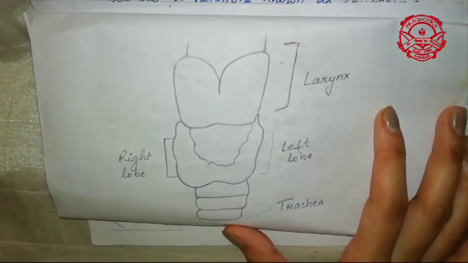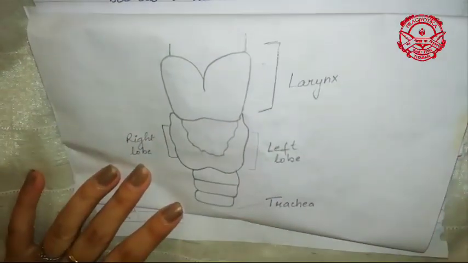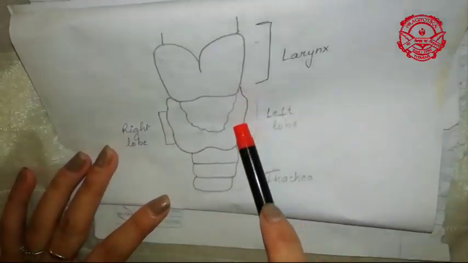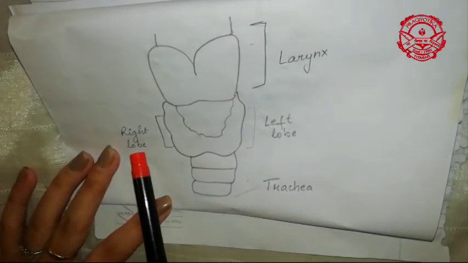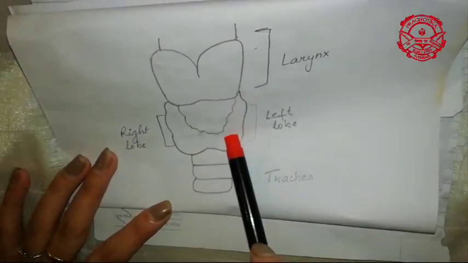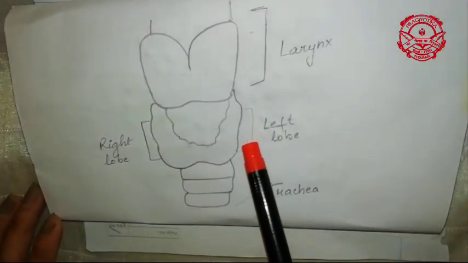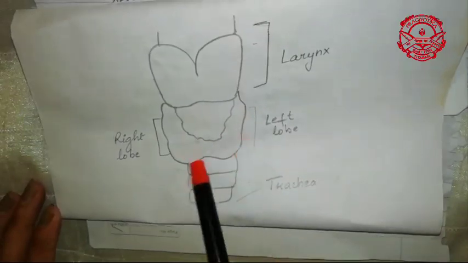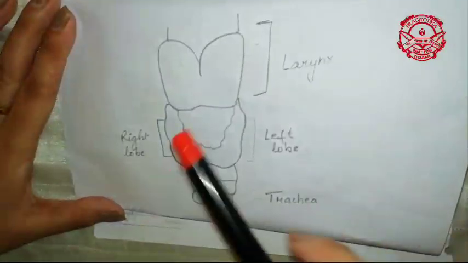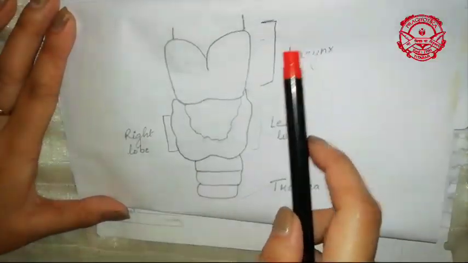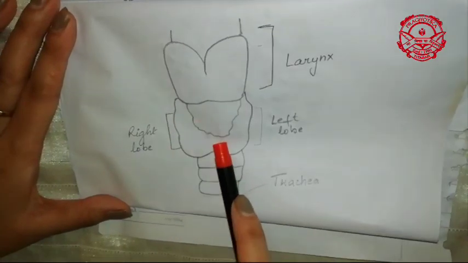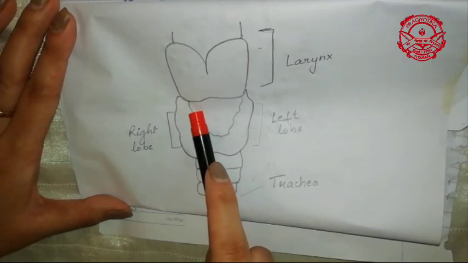Here I want to show you the diagram of your thyroid gland. You can see this portion is your thyroid gland. It has the right lobe and the left lobe. Remember, I was talking about the goiter. If this part of the thyroid gland swells up, a person will suffer from goiter. This is the figure of your thyroid gland, and this part is where it is situated. They are bilobed. This portion is known as your bilobed structure.